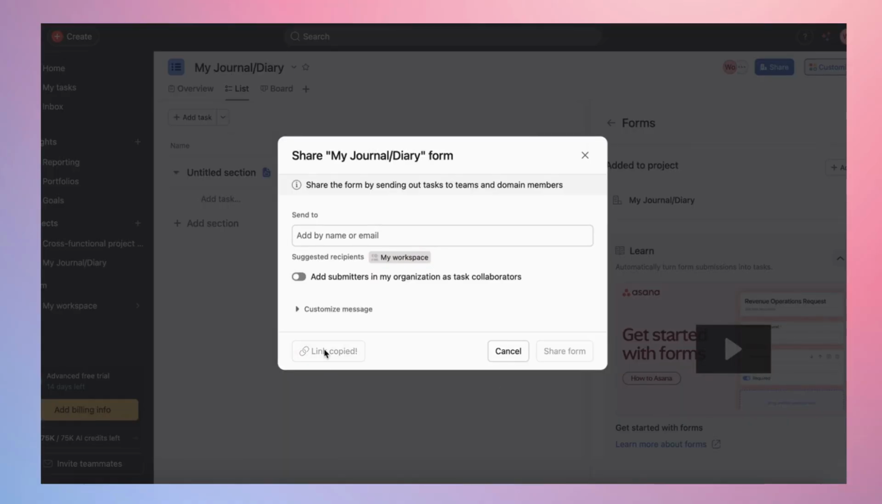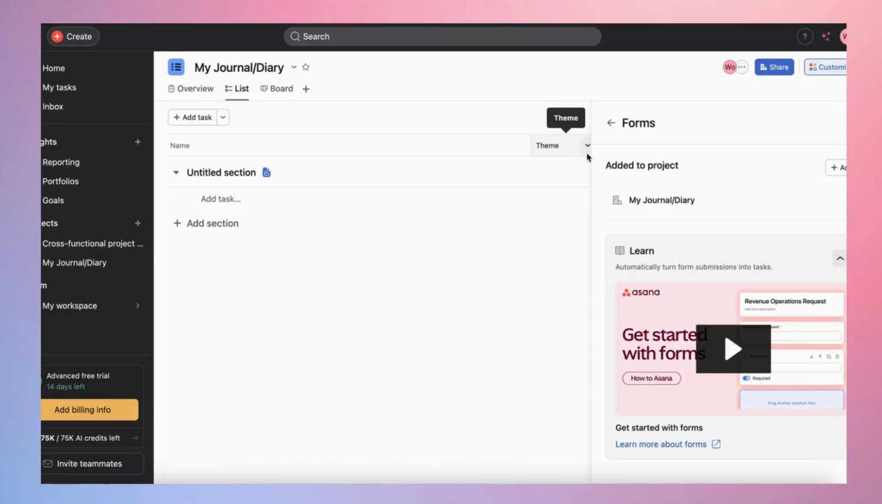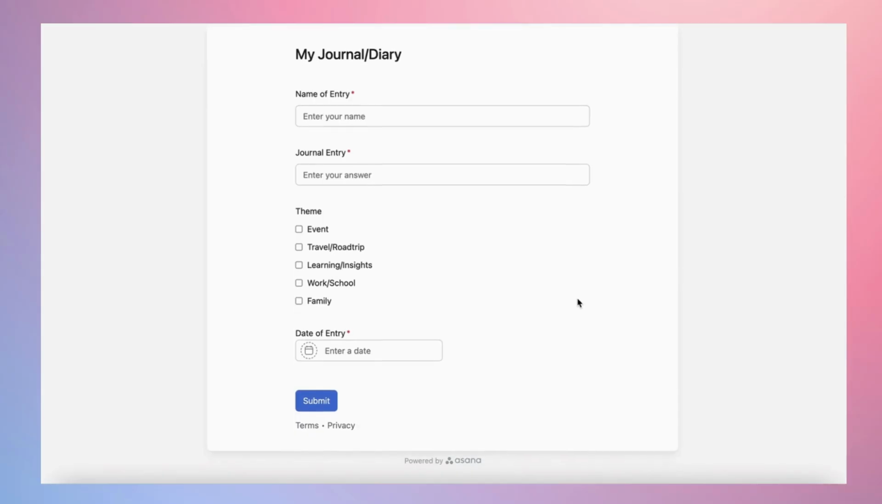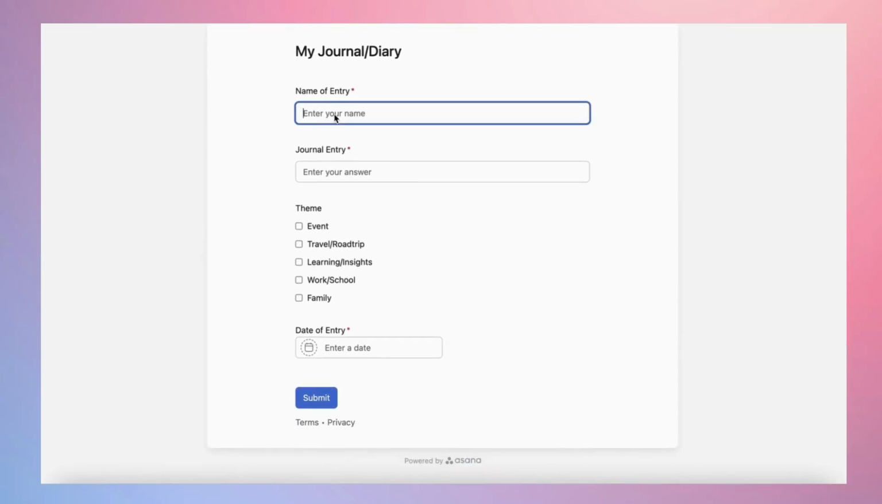And then I'm going to copy the link. And then as you can see, we now have a form that is connected to this area within this project. So we're going to call this journal entries. And then if you want to submit an entry, what you would do is just go and paste your link. And then you're going to come to this page. Name of entry, maybe.